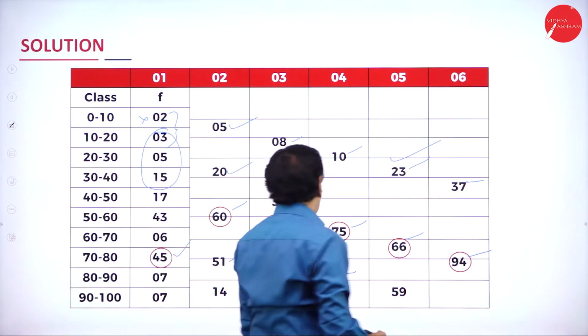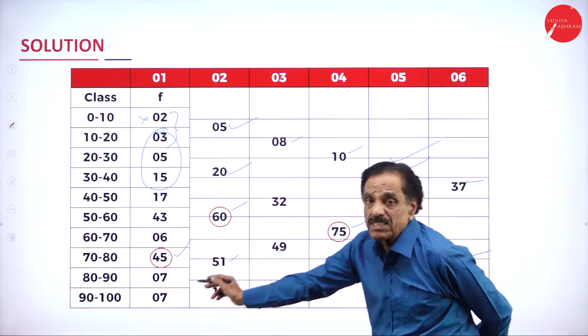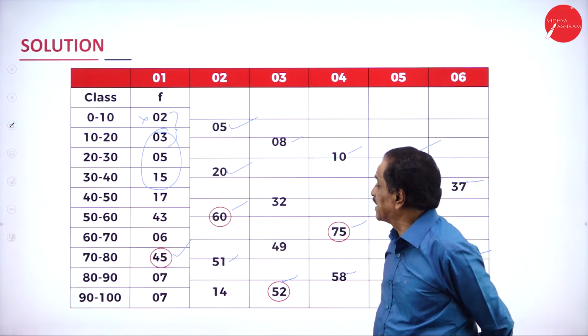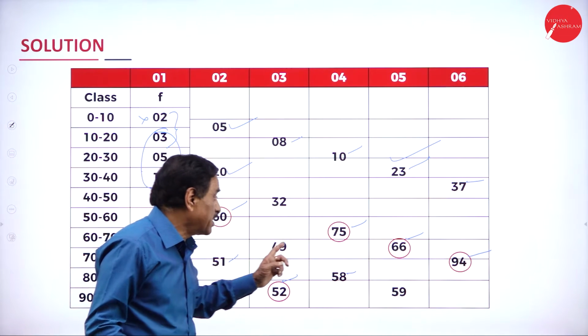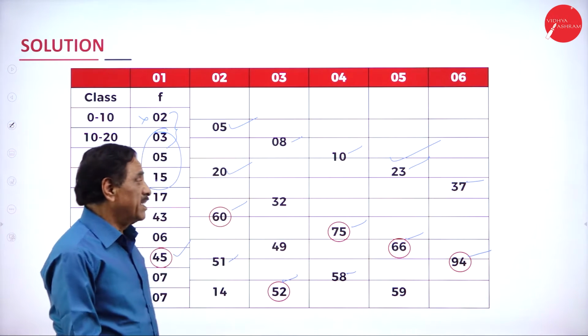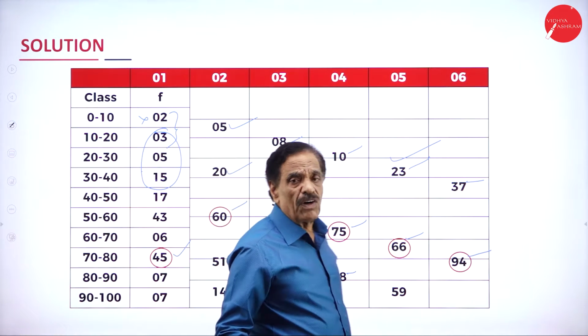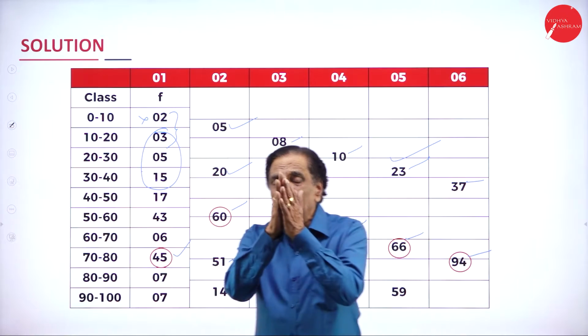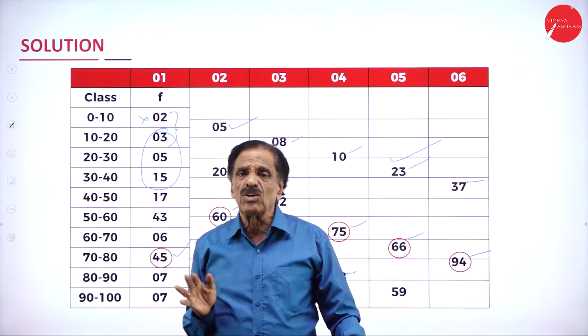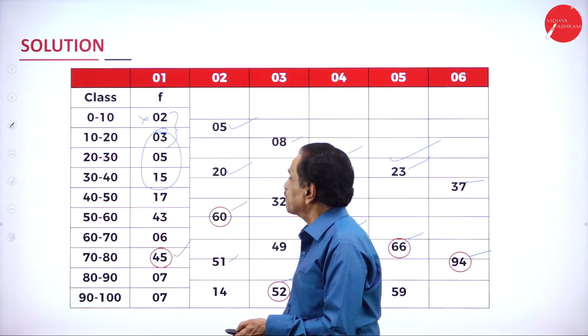So, among them, find out the highest. First highest is 45, next highest is 60, next highest is 75, next highest is 66, next highest is 5. Now, what is the next step to follow? Where this highest number comes, in which column? You have to make one column for this. I will show how to make the column.